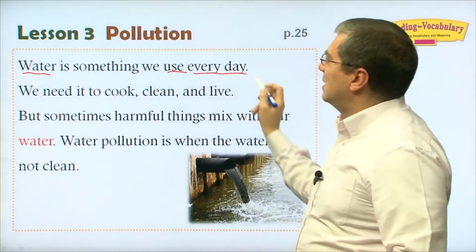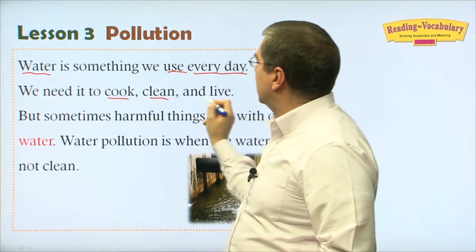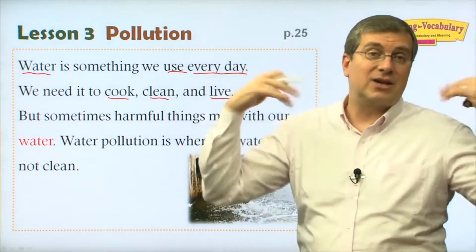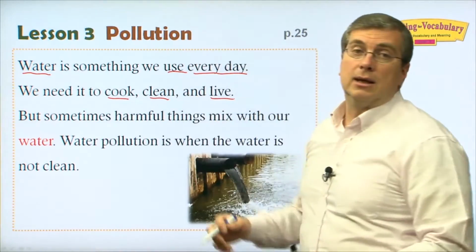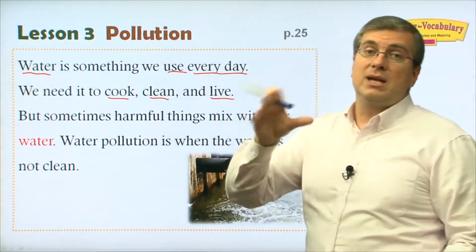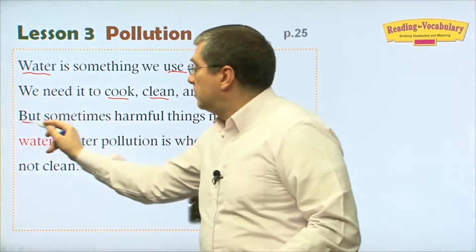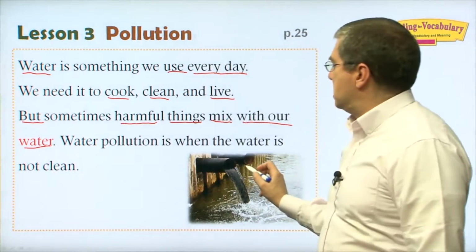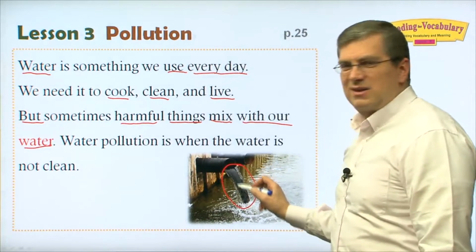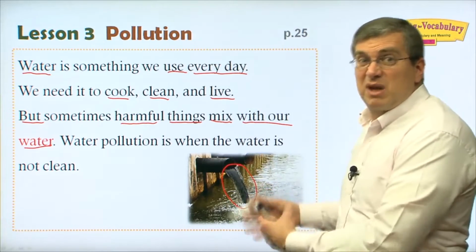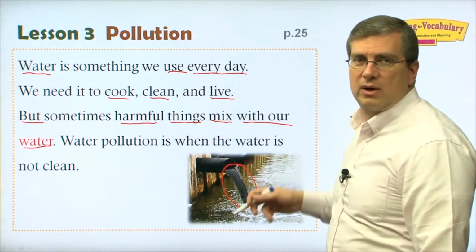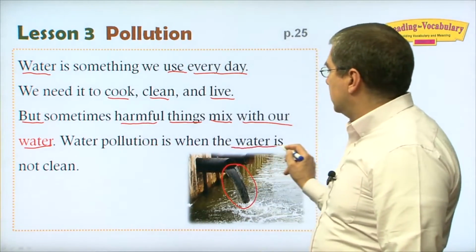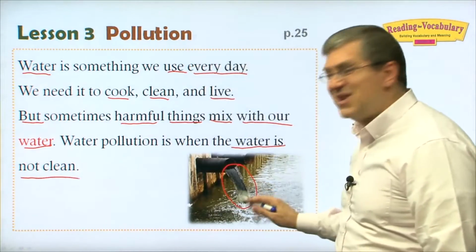So water is something we use every day. We need it to cook, to clean, and to live, right? Our mother uses clean water to cook. We take a shower, we go to the sauna, we clean things with clean water, and we live. We need water to drink. But sometimes harmful things mix with our water, right? Like this, terrible, horrible. This dirty, disgusting water is mixing with the clean water in the river. It's making the whole river dirty, right? Water pollution is when the water is not clean. So this water is not clean.